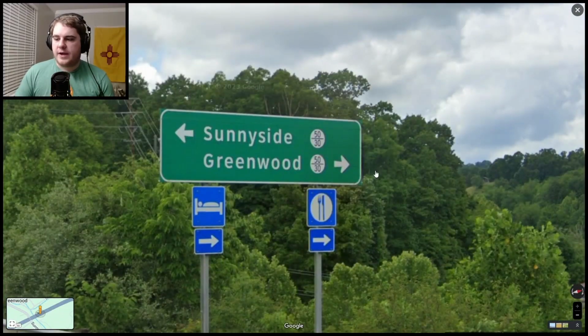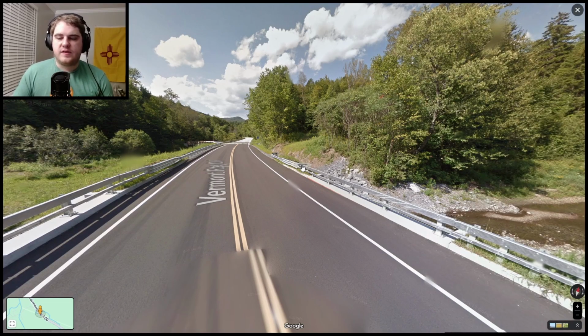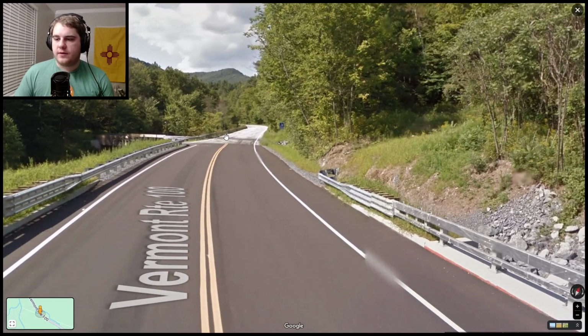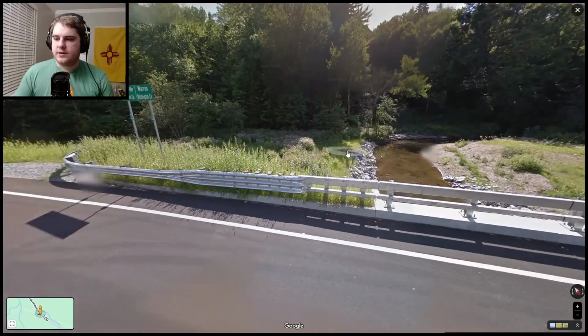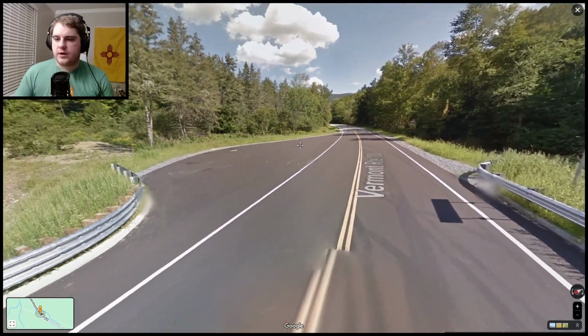West Virginia also has a unique state road or county road symbol here. So as you can see, there are two roads separated by a line, kind of looks like a fraction. You will only see this in West Virginia. Moving on to the Vermont section of the Appalachian Mountains. Like the rest of them, really, you have these rounded mountains, fairly forested, and really nothing too extravagant about it.